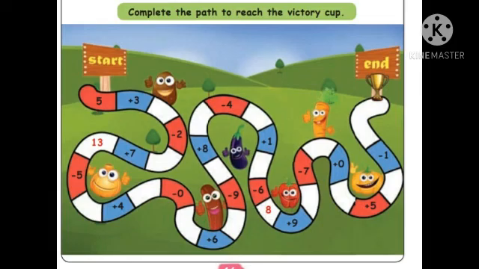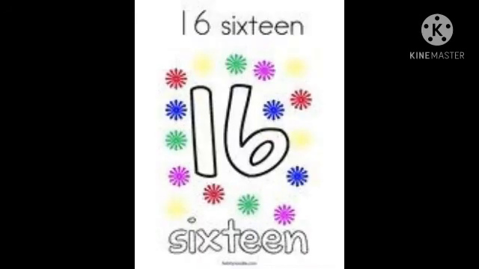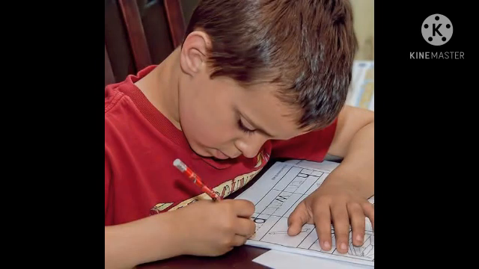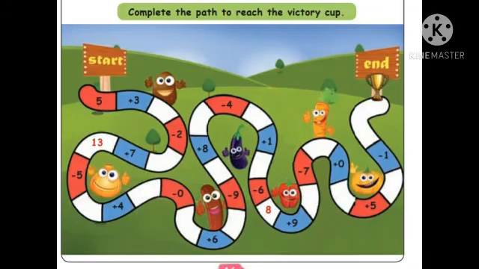Complete the path to reach the victory cup. Have to start from the victory cup, then the end will take. Okay, page number 16. Have to complete this homework. This is your homework. Complete the path to reach the victory cup. Shall we go to the next one?